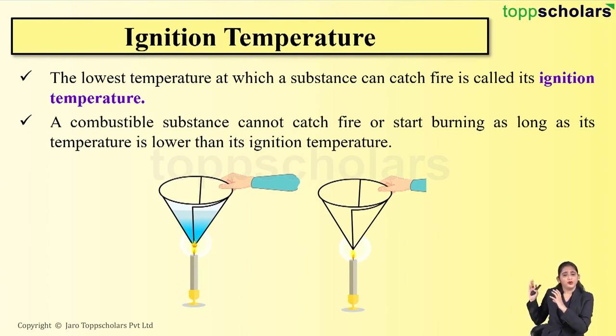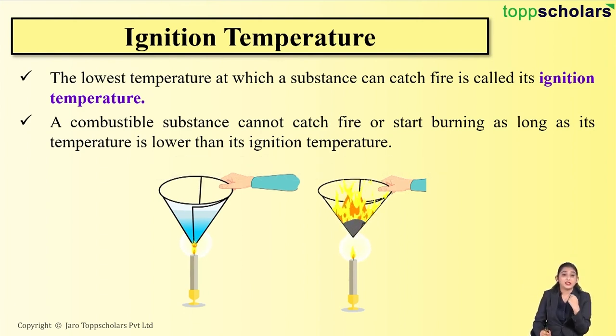So you will notice that the paper cup which is empty starts burning, whereas the paper cup which is filled with water does not burn easily, right? It does not burn at a faster rate as the empty cup does. Why is this so? This is because the empty paper cup has reached its ignition temperature and so it starts burning. But if you look at the paper cup which is filled with water, it does not burn, which means that its ignition temperature is not reached.